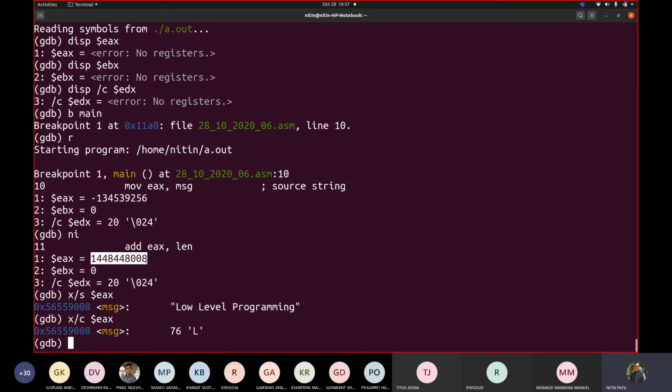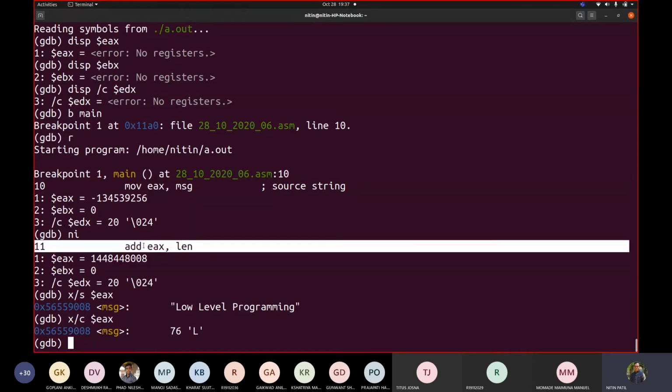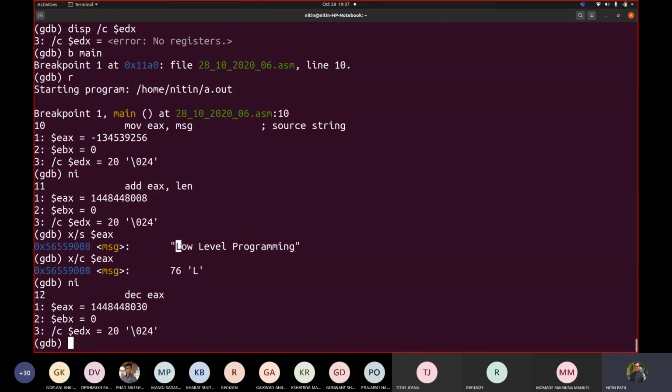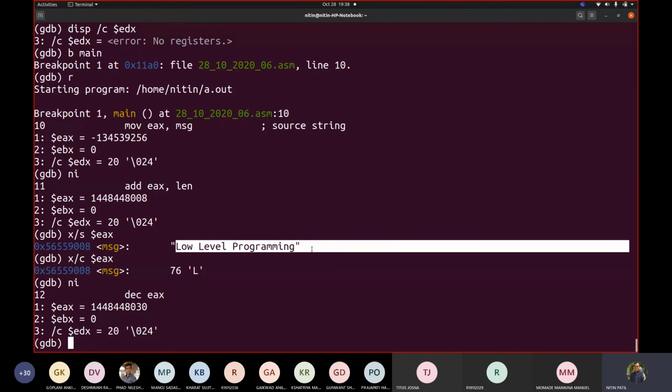Now see how much change there is in this EX value, because we are writing add EX comma length. So we are taking this pointer from the start address to the end. If I write ni, see the value added there. I think it is 22. You can count 1 to 21, and 0 makes 22.